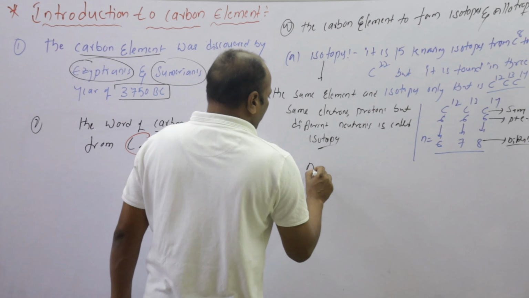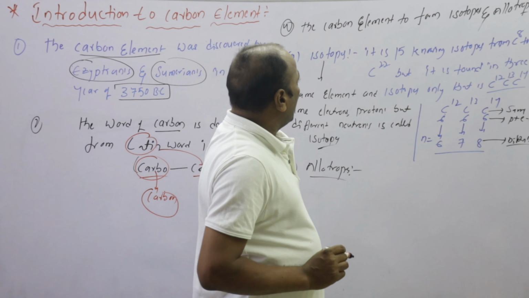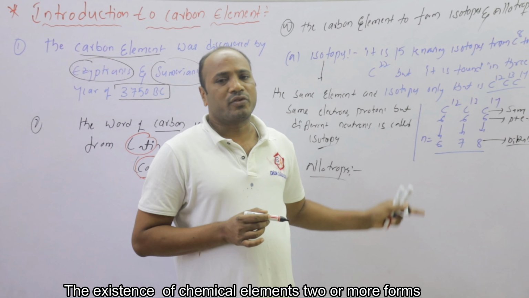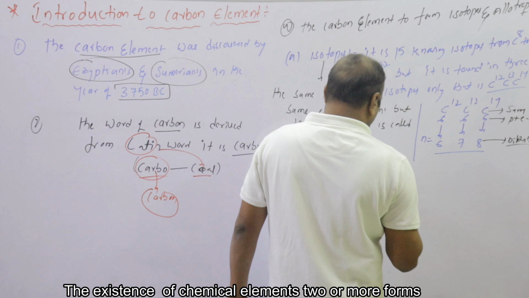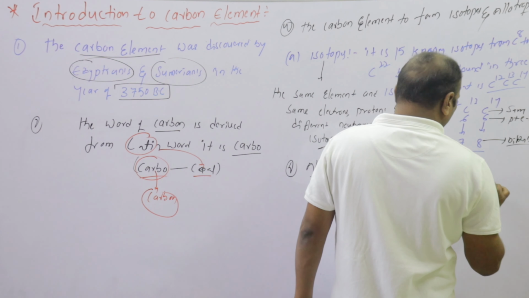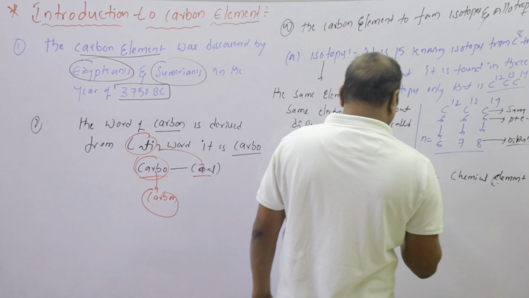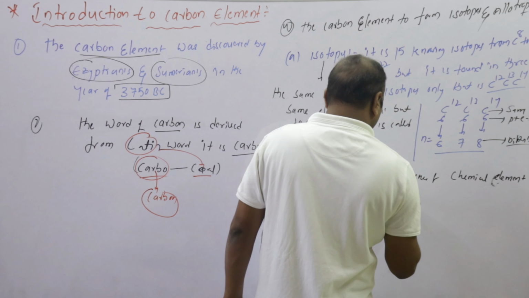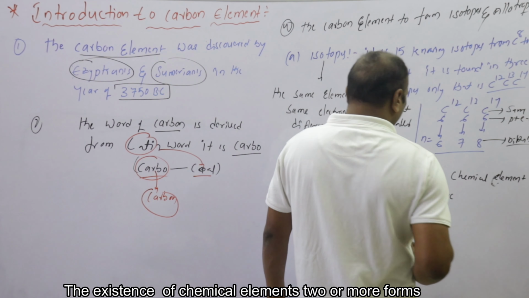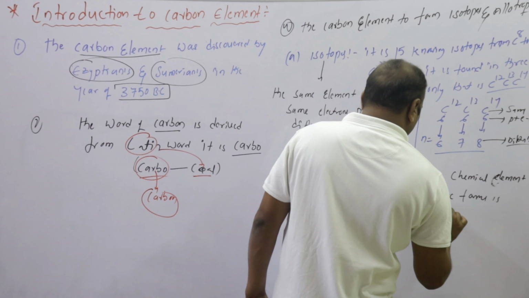And allotropes. The existence of a chemical element in two or more forms is called allotropes.